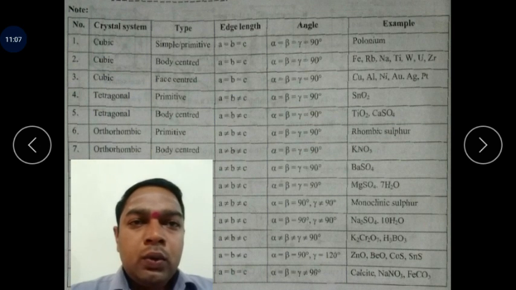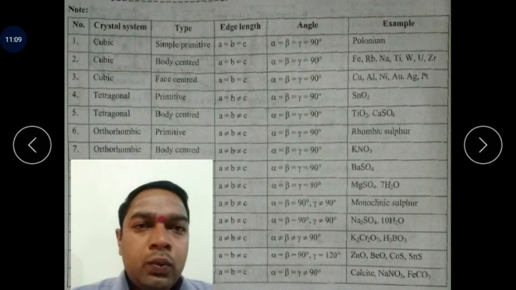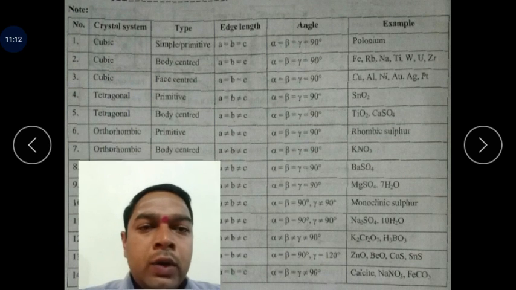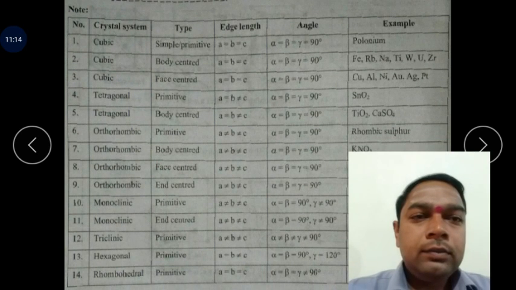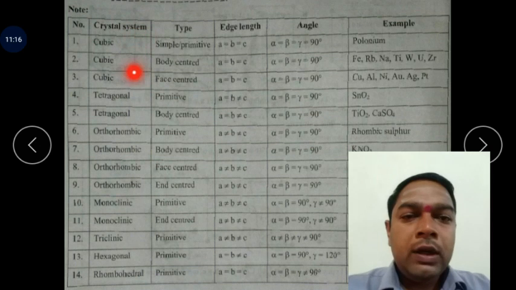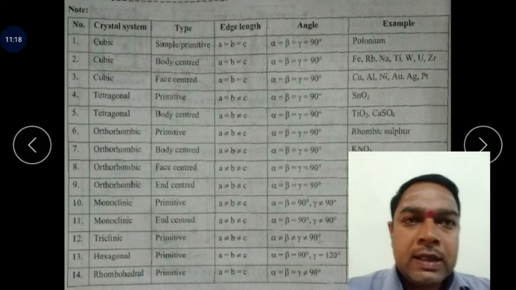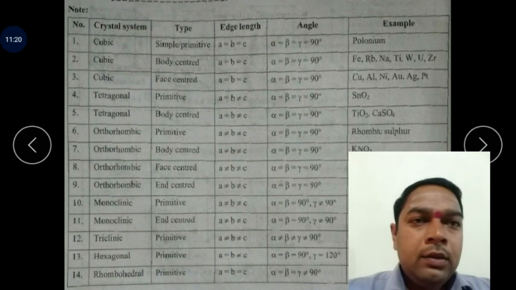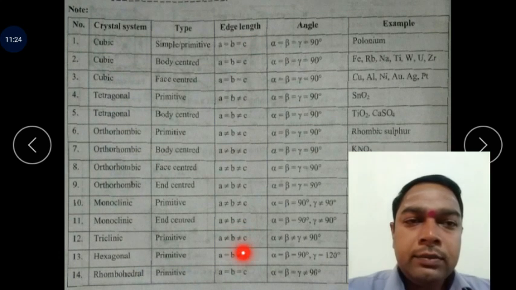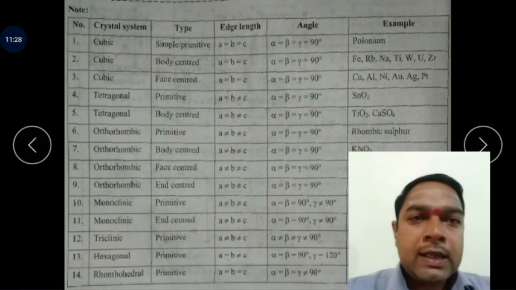This is an important note. These are the 14 types of Bravais lattices with the crystal system, edge lengths, and angles between the axes.